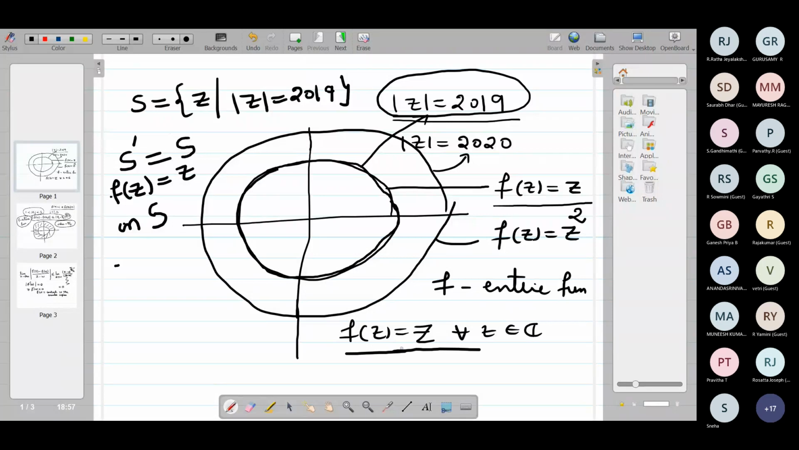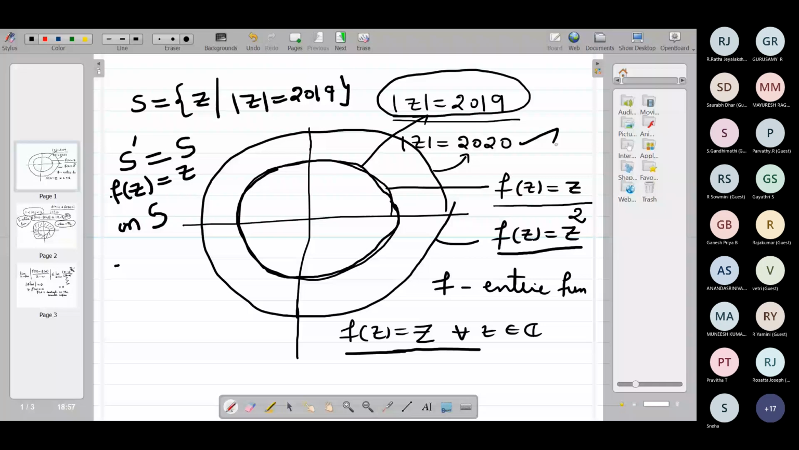So therefore, you can't claim that F of Z is equal to Z square on the circle mod z equal to 2020. So therefore, no such function exists. Is that clear? Sir, can you tell the statement of the uniqueness theorem, sir?